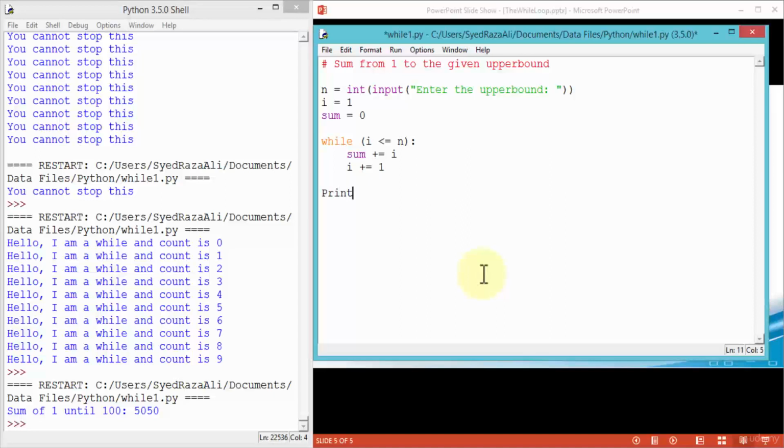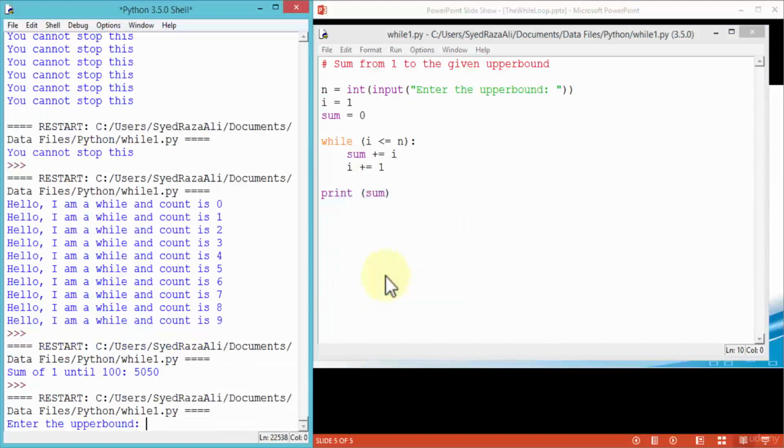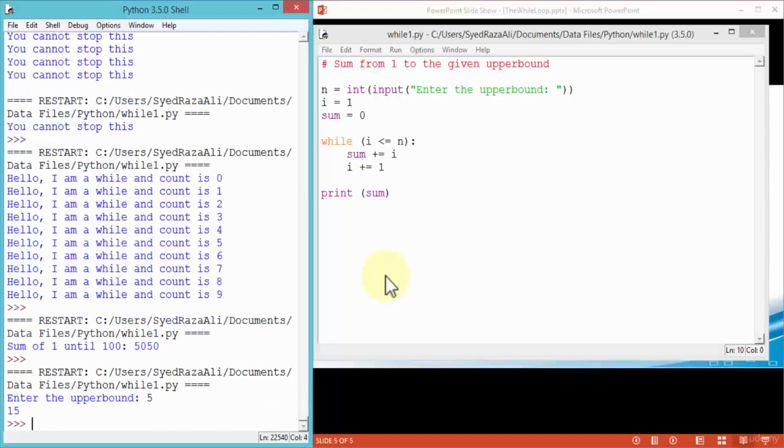Print the output. Simply in this instance I'm going to say print sum, and of course the p is lowercase, print sum. Perfect. So here, just another simple example of using the while loop. Let's click on run module, click OK. In this instance, Python first asks me to enter the upper bound. So if I enter something like 5, Python says it's 15.